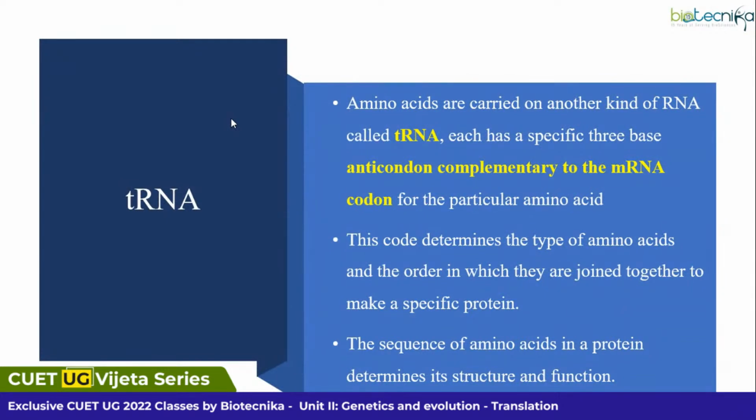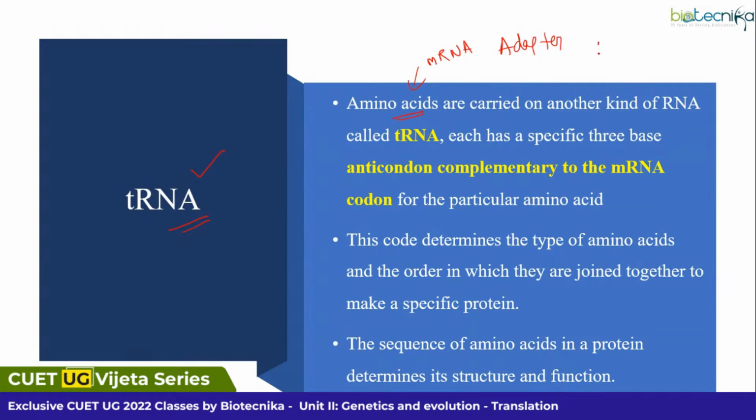Now, after mRNA, the second important component of the protein synthesizing machinery is tRNA. Now, what is the function of tRNA? The amino acids that are specified by your mRNA have to be carried, and this carrier, or you can say the adapter, is your tRNA.